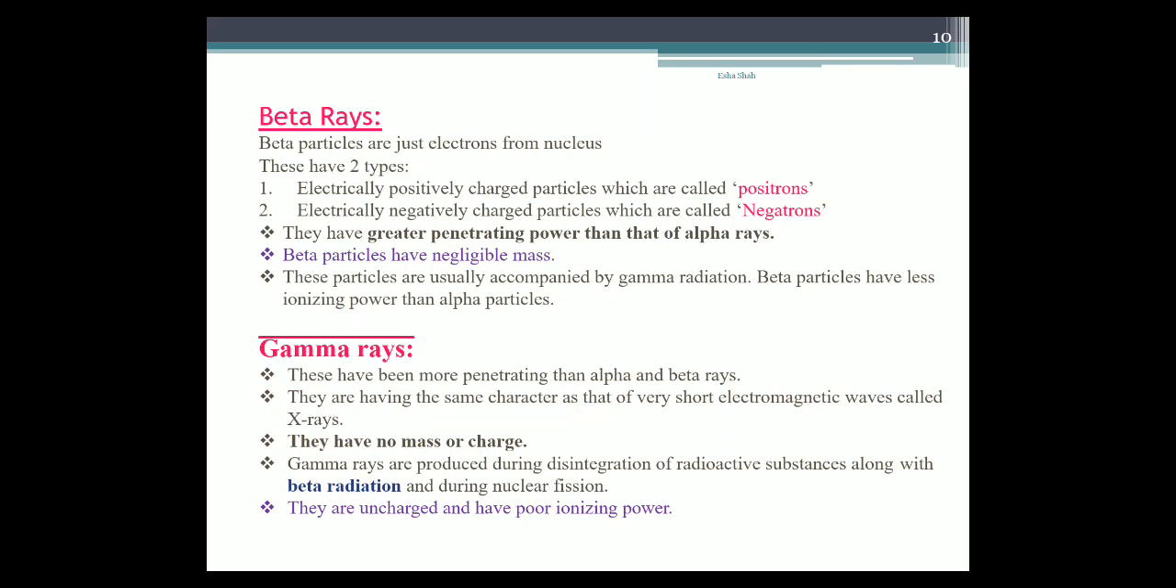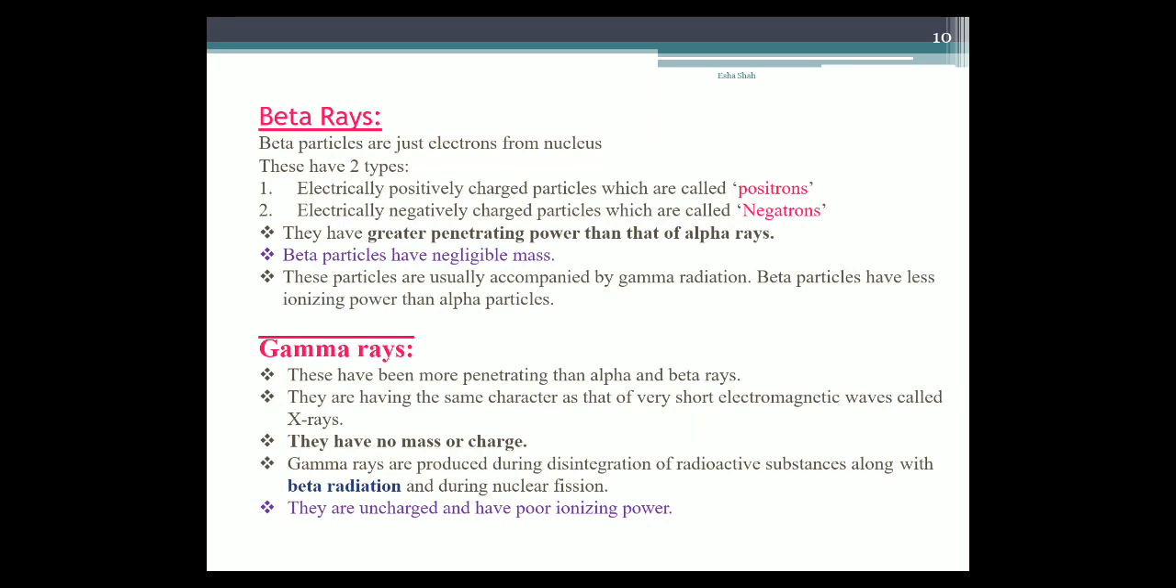Next, beta rays. Beta particles are just electrons from neutrons. Having high energy, electrons have greater range of penetration than alpha particles but less than gamma rays. This is something you have to keep in mind. And radiation hazard from beta particles is greatest if they are ingested orally.